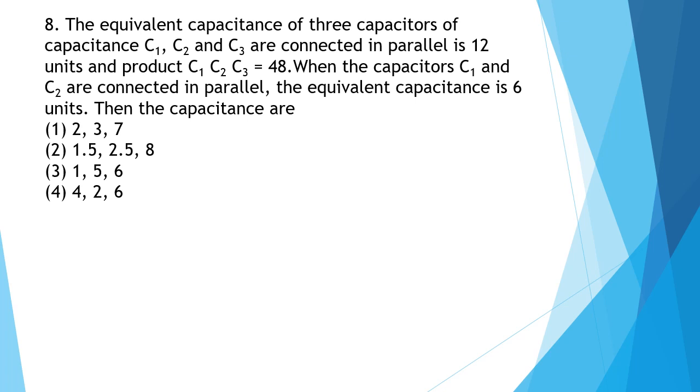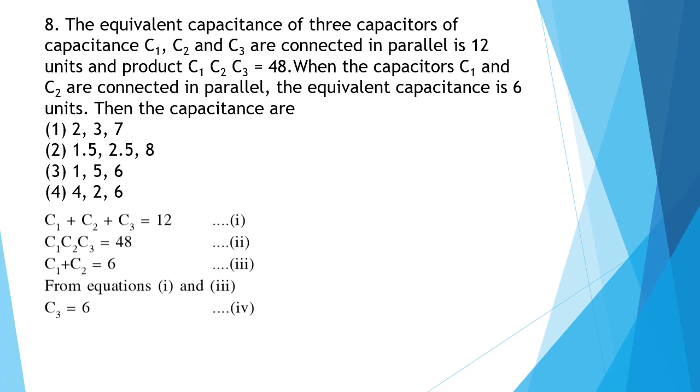Question 8. The equivalent capacitance of 3 capacitors of capacitance C1, C2 and C3 connected in parallel is 12 units, and the product C1, C2, C3 is equal to 48. When the capacitors C1 and C2 are connected in parallel, the equivalent capacitance is 6 units. Then we have to find C1, C2 and C3. Now there are 3 main points given, so we'll write them separately.